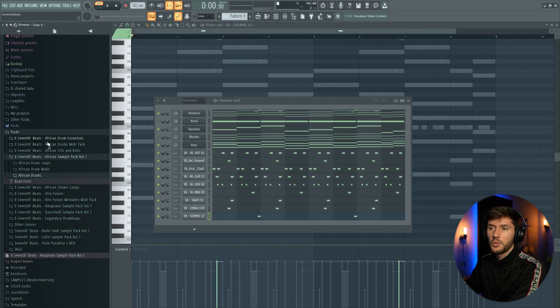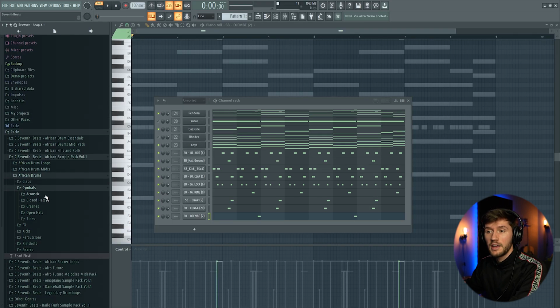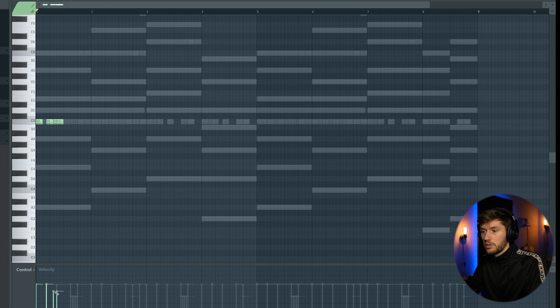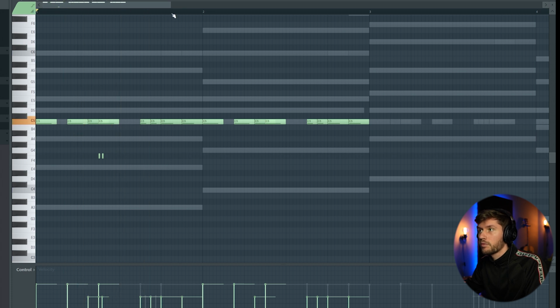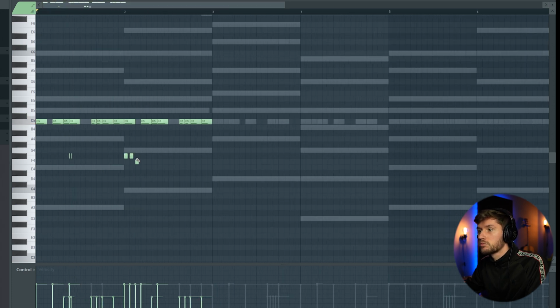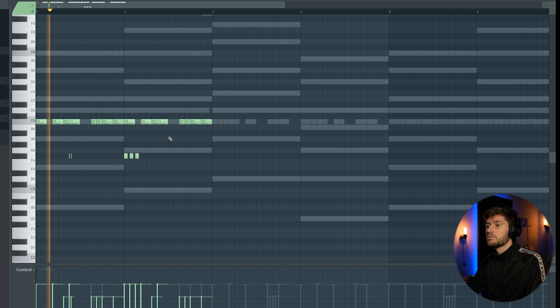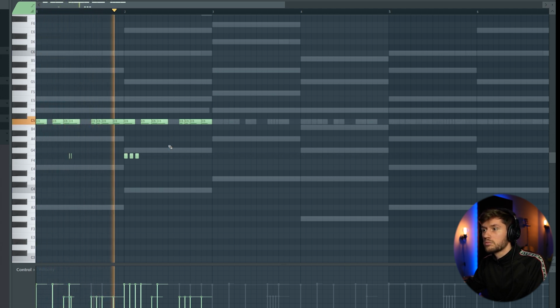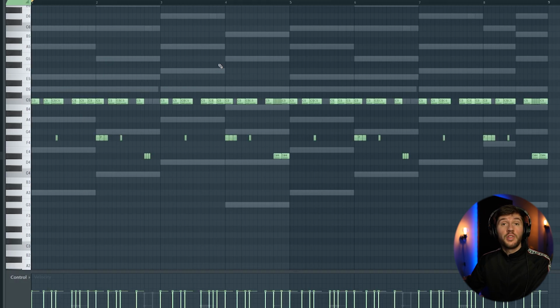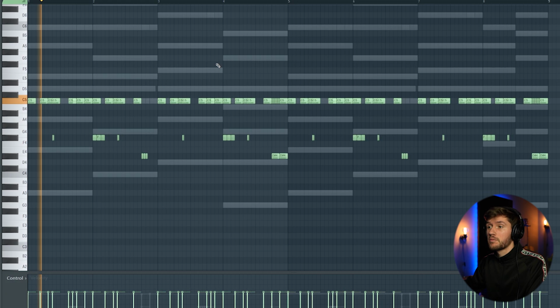But I think it sounds way too empty. But I think I'm going to add a hi-hat, so I'm going to use something like this. So this is the final hi-hat pattern.